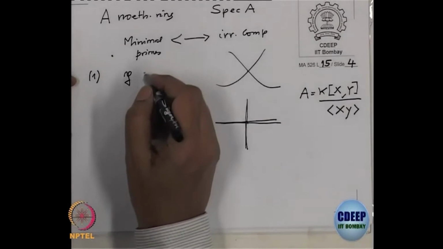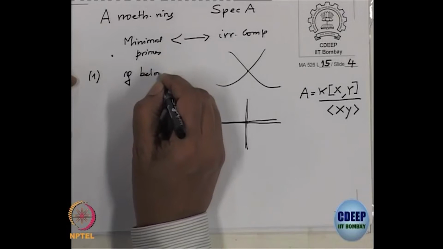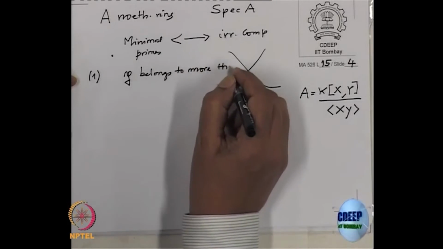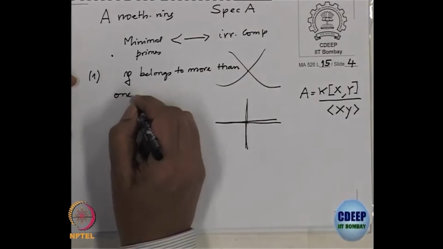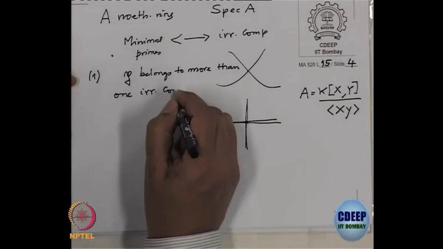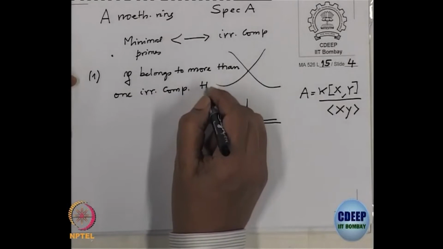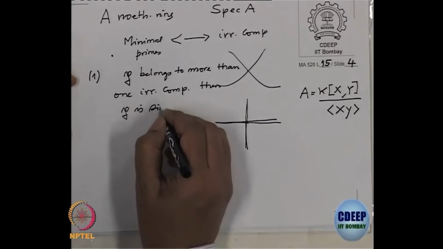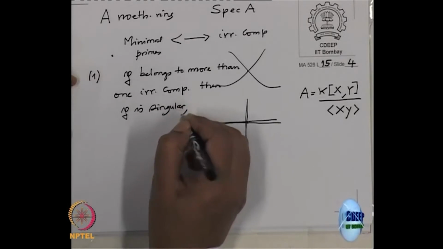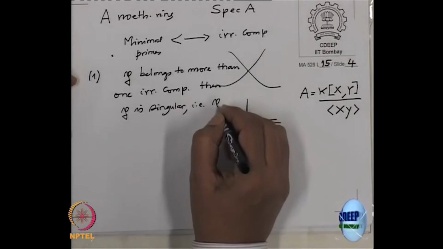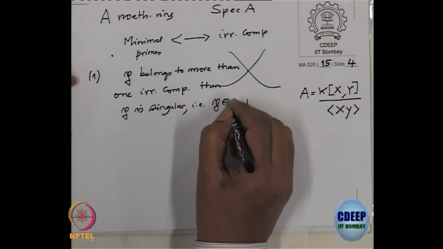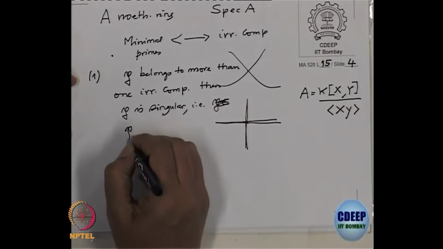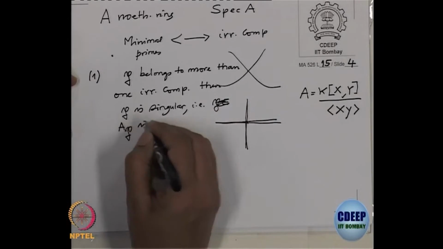So, that is the statement: if P belongs to more than one irreducible component, then P is singular. Singular means that A localized at P, A_P, is not regular.